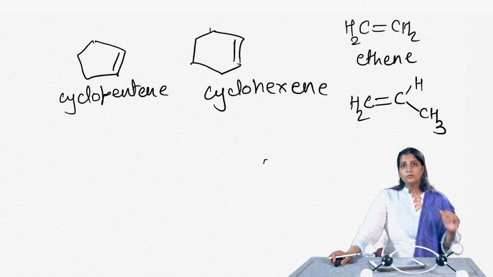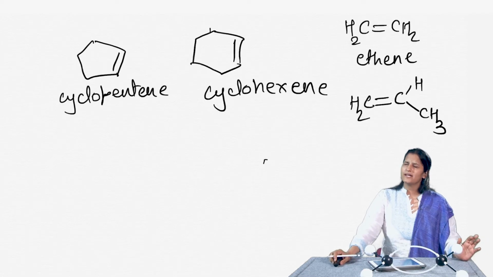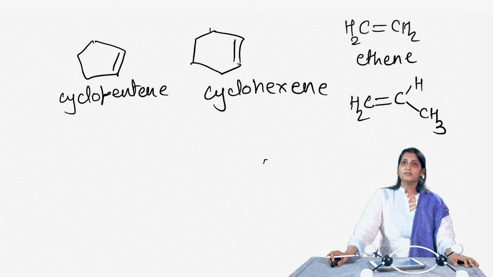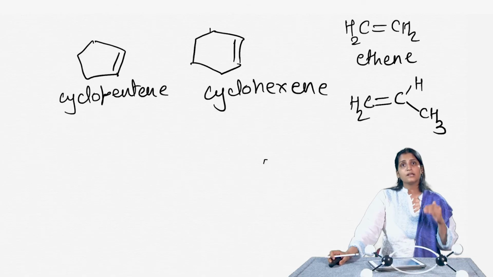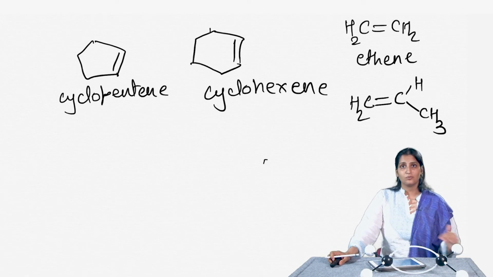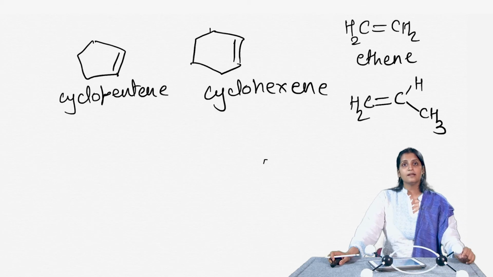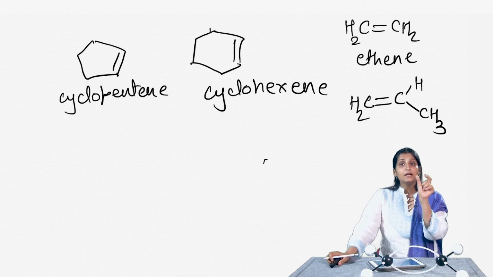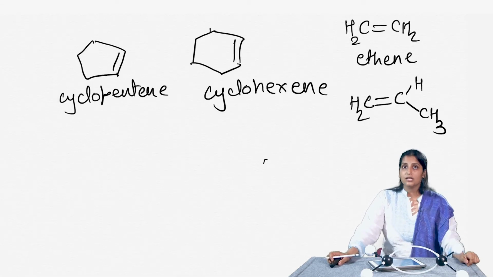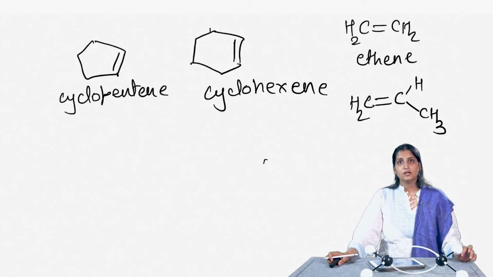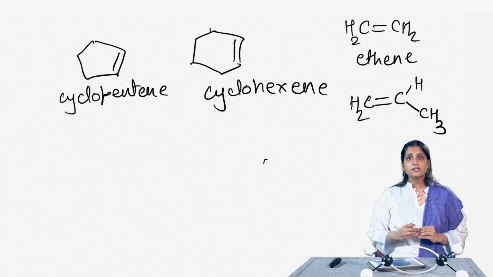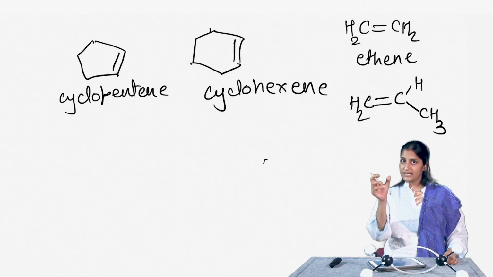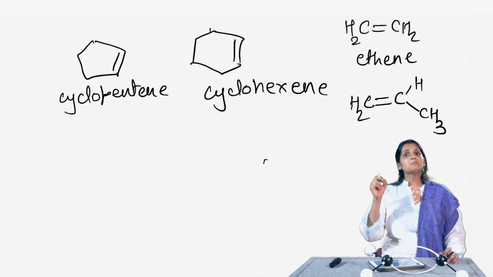Okay. In order to name alkenes, the rules are pretty much the same as those for naming alkanes. In alkanes we used to look at the longest continuous chain. Here also you are going to look at the longest continuous chain containing the functional group. So, the difference between alkane and alkene nomenclature is that in an alkene you want the carbon-carbon double bond to be part of the longest continuous chain. Okay. So, we figure out the longest continuous chain that has the alkene and we number it in the direction that gives the functional group, the alkene suffix, the lowest possible number.